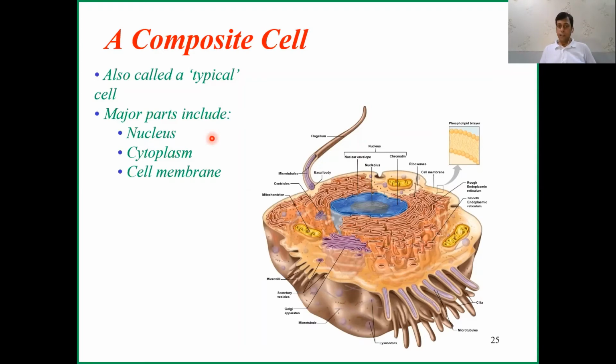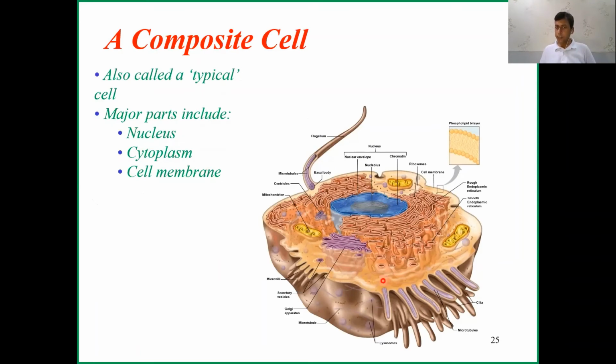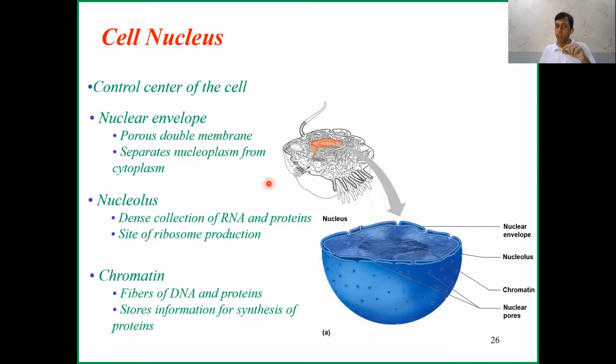So we'll discuss a little bit about the nucleus. This is the control center of the cell, the nucleus. And in the nucleus there is a nuclear envelope. There is a boundary also, and it is a porous double membrane which separates the nucleoplasm from the cytoplasm. The cytoplasm is the fluid inside the cell membrane, and there is some fluid in the nucleus also, and that is called nucleoplasm. And this envelope separates the nucleoplasm from the cytoplasm.